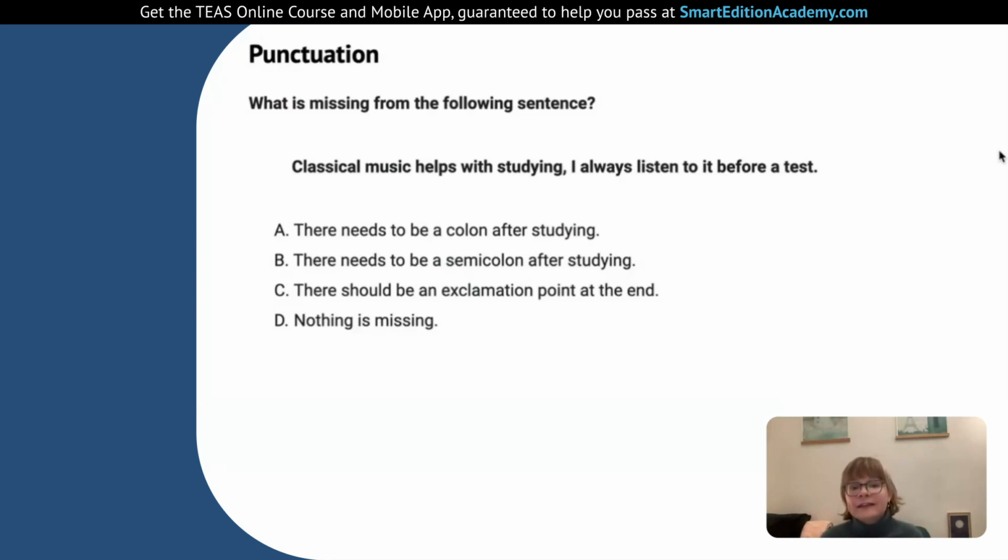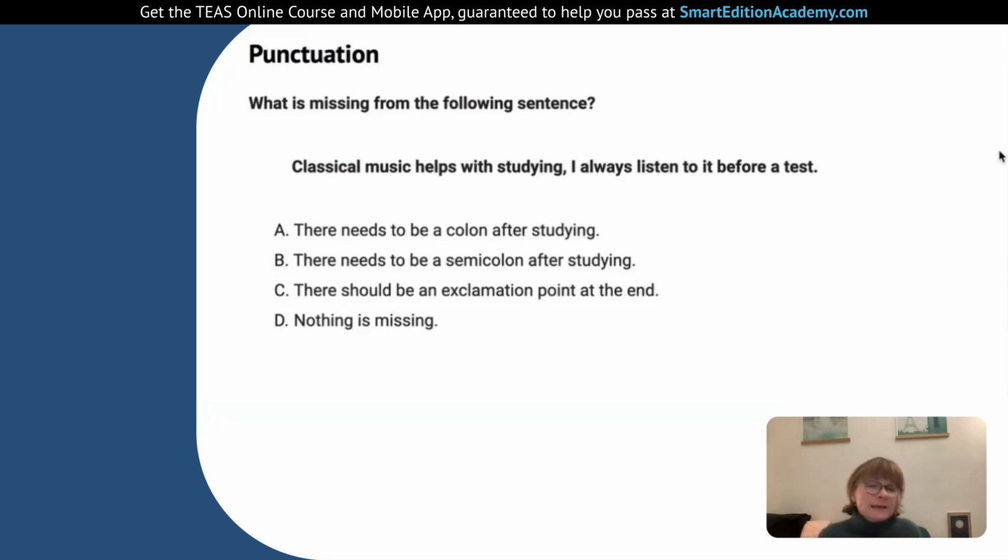And D, nothing is missing. Well, this answer is incorrect. Something is missing, rather something is incorrect. We need to take out that comma. So if you look at the sentence as it is, "Classical music helps with studying, comma, I always listen to it before a test." A comma on its own is not strong enough to bring together these two independent clauses. That's not what a comma does.